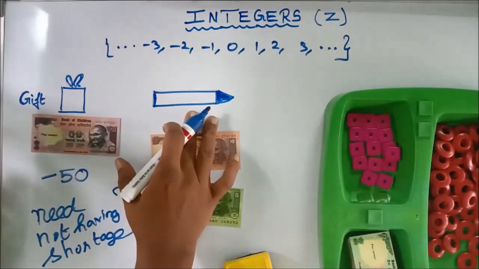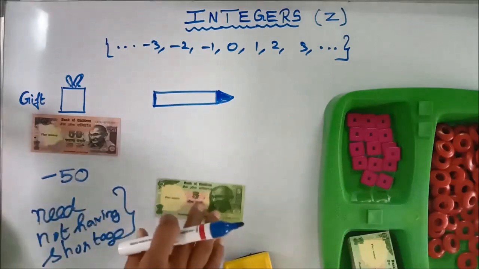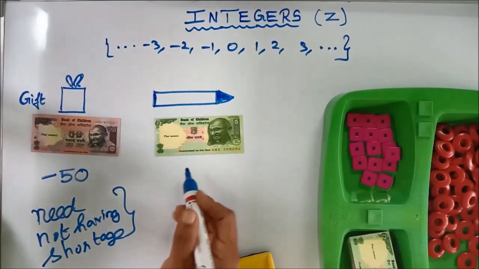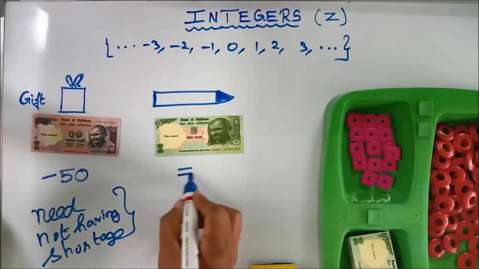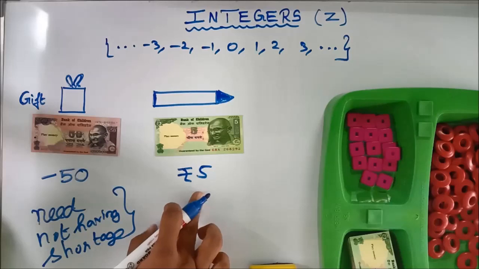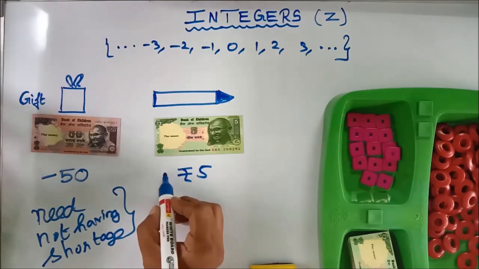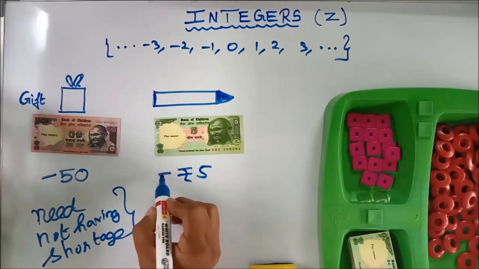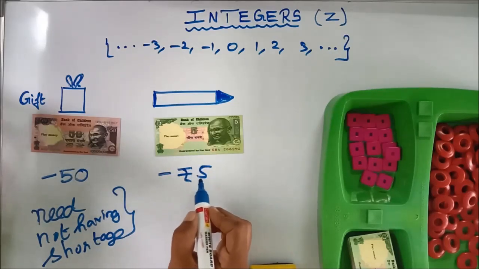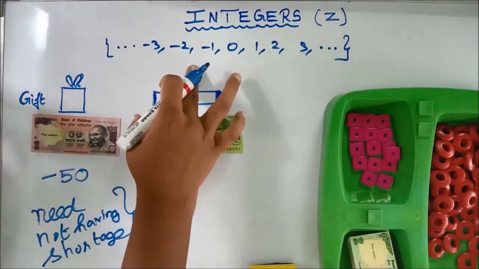Okay, see here, this is a pencil. The cost of the pencil is 10 rupees, but you have only 5 rupees. So, again, you are in the need of how much rupees? 5 rupees. You need 5 rupees. You are not having these 5 rupees. So, to write that amount you are not having, you have to introduce the symbol minus. That is, minus rupees 5 you are in need. I hope by this activity you have understood what negative numbers are.